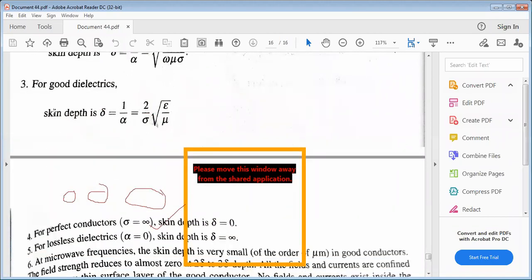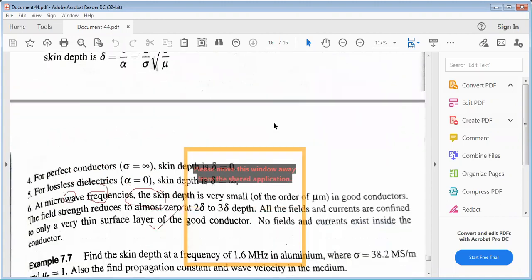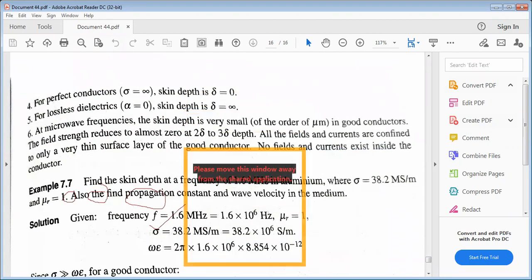For good dielectrics, alpha is sigma by 2 into square root of mu by epsilon, but skin depth is the reciprocal, so delta equals 2 by sigma into square root of epsilon by mu. For perfect conductors, sigma equals infinity, so skin depth is 0 obviously. For lossless dielectrics, alpha equals 0, so the depth of penetration is infinite.